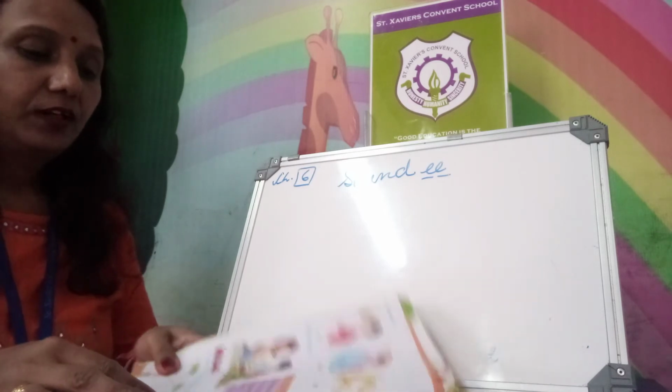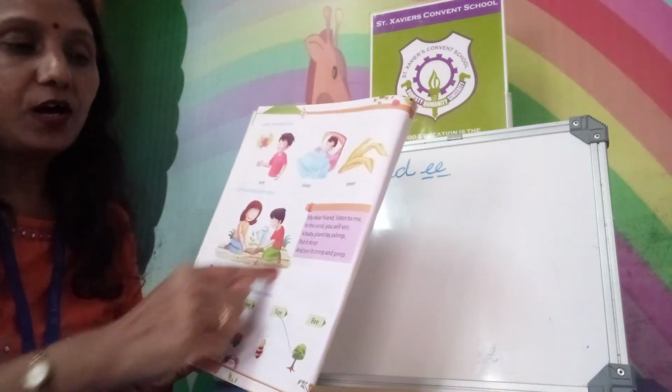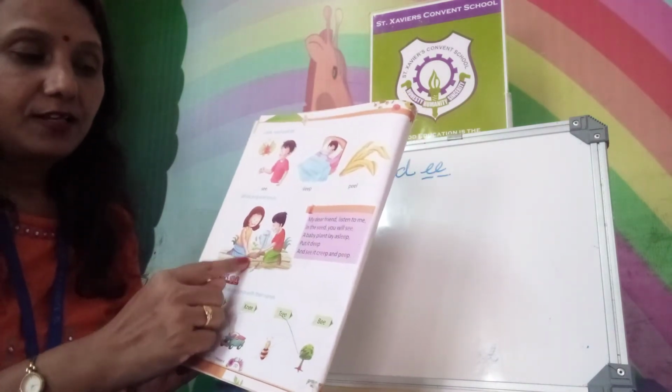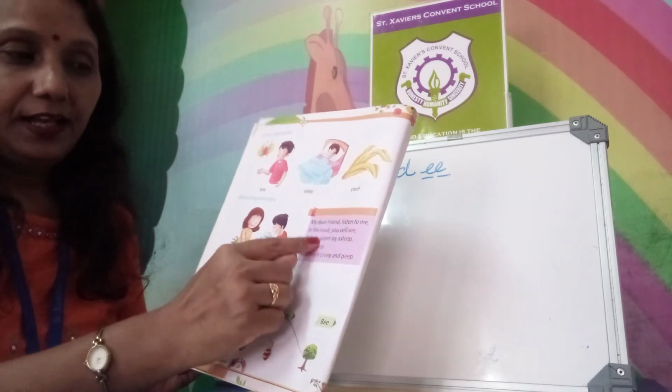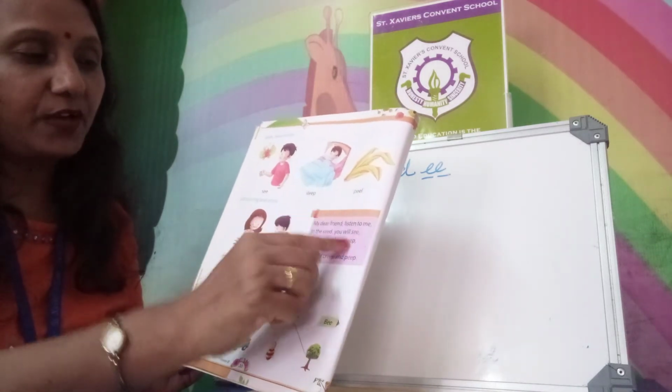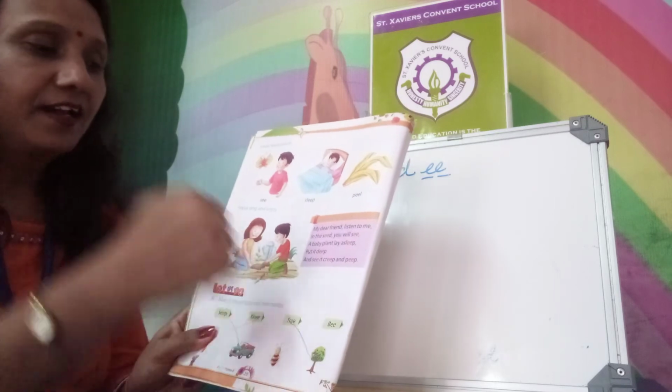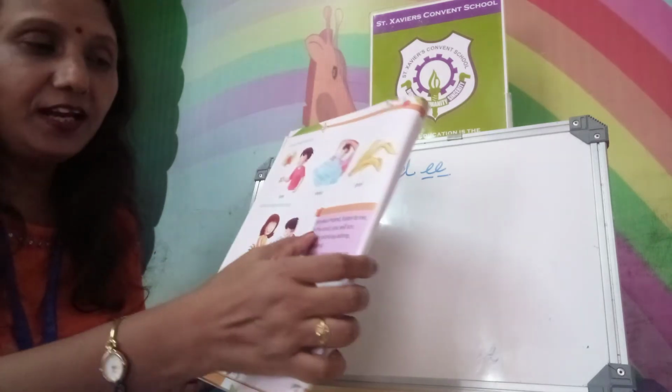Alright? Now, these two are doing what? Doing something here. It's told here in this rhyme. Let's sing and enjoy.